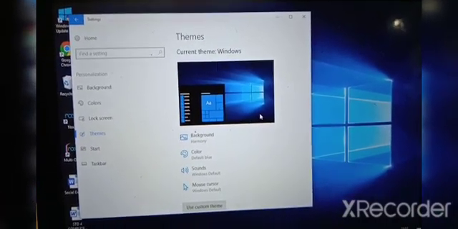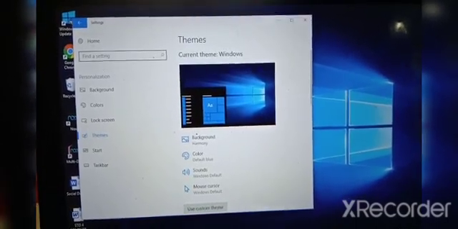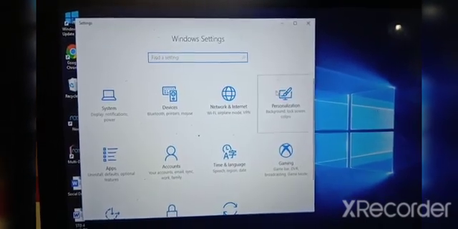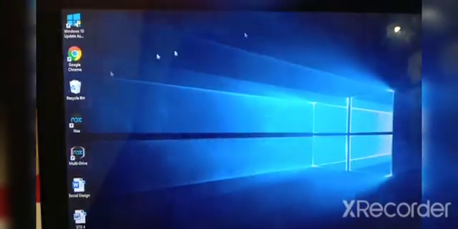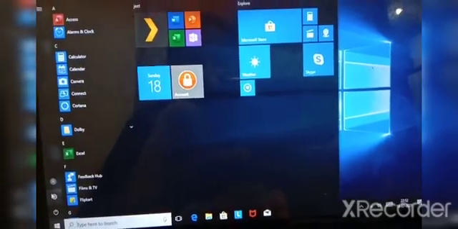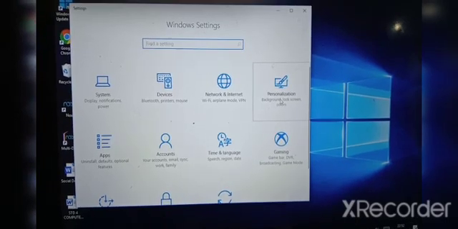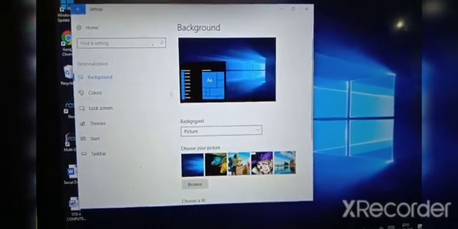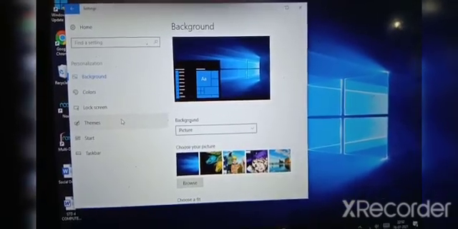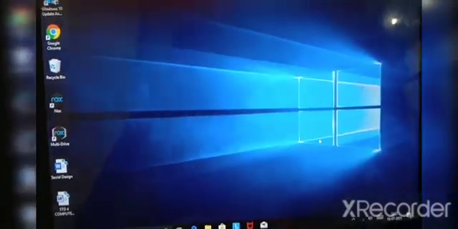Understood, children? This is the personalization setting. I will show you again where we get this personalization setting. Click on the start button, then on settings, and in settings you click on personalization. In personalization you will get all these settings: background, color, lock screen, themes. Okay children, understood? Now I will show you how to adjust the volume.